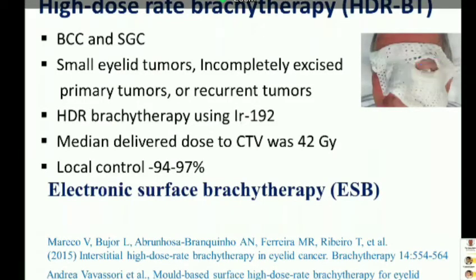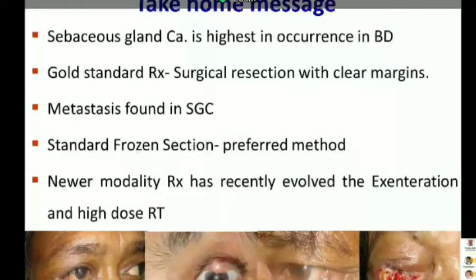Now, take-home message: sebaceous gland carcinoma has the highest occurrence in Bangladesh. The gold standard treatment is surgical excision with microscopically clear margins. Metastasis was found in our cases of aggressive sebaceous gland carcinoma. Exenteration is the preferred option in our setting. Newer molecular treatments have recently evolved, along with excision and high dose radiation therapy. Thank you all.